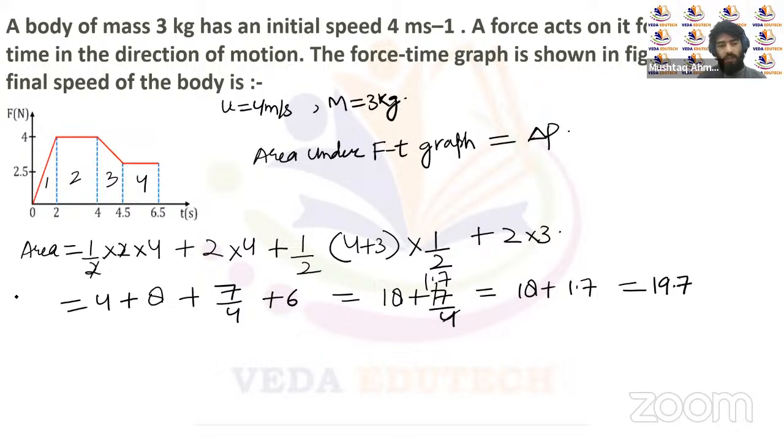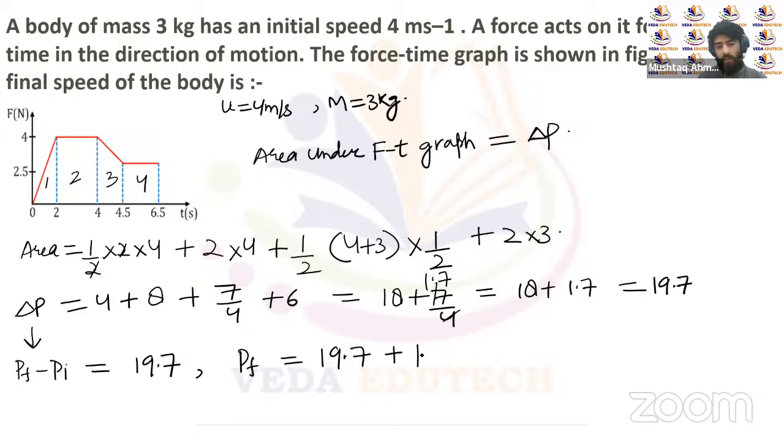So this is actually the change in momentum, right? So 19.7 is the change in momentum. And this change in momentum is nothing but the final momentum minus the initial momentum, right? That's P final minus P initial. That comes out to be 19.7. Or we can say that final momentum will be equal to 19.7 plus this initial momentum, right?